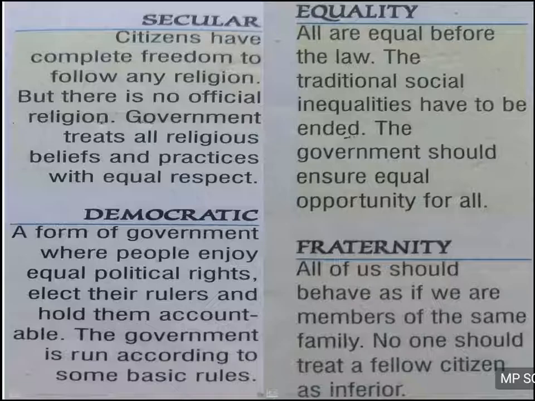I want you to go through its definitions, and you can go through the members of the Constituent Assembly. All members are not given, but four or five members like Rajendra Prasad, Sarojini Naidu, Bhimrao Ambedkar, who were in the Constituent Assembly, are also given in your book. The preamble is given in your book, so you can give one reading to those things. I hope you understand this chapter. And that's all for this chapter.